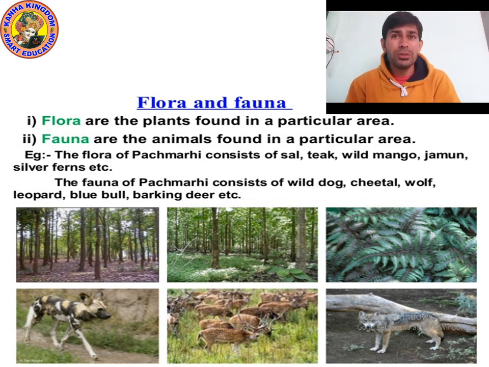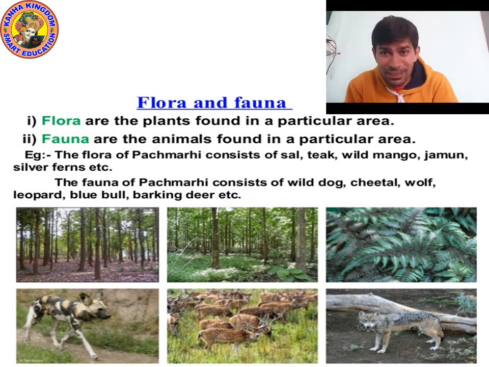And if we talk about the fauna, you will find different kinds of fauna like wild dog, cheetal, wolf, leopard, blue bull, barking deer. Yes, barking deer. Isn't it an amazing name?